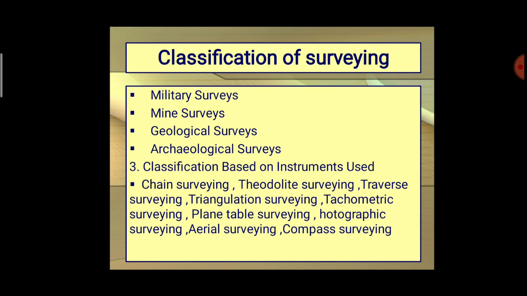These are the basic and different types of classification of surveying based upon the instruments used. But in your syllabus we have already limited some portions, so no need to worry about all these types. We are considering only two or three as a major part. Okay.